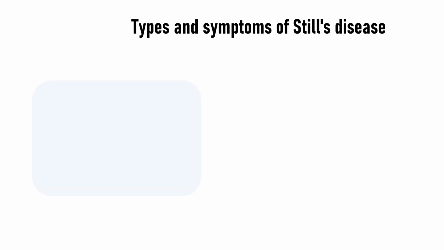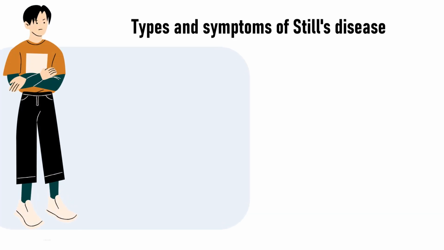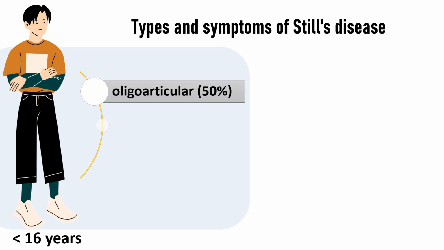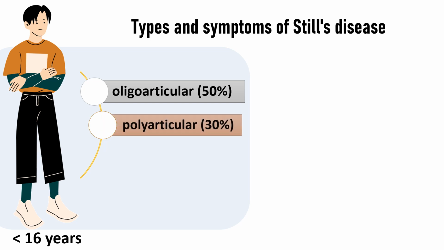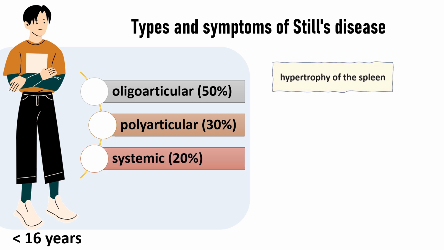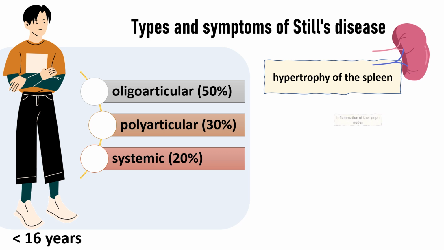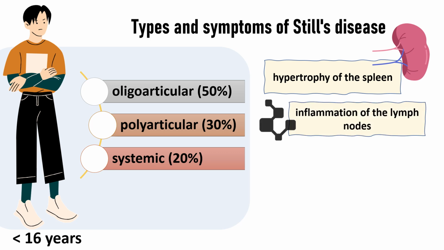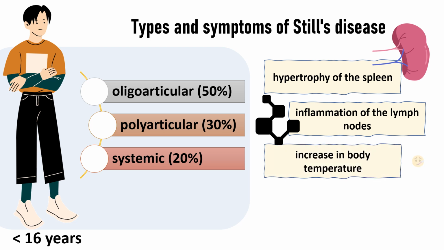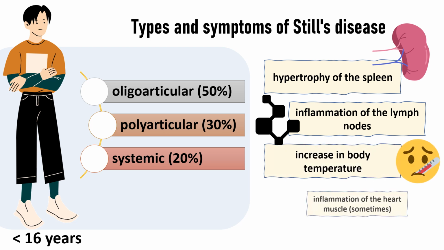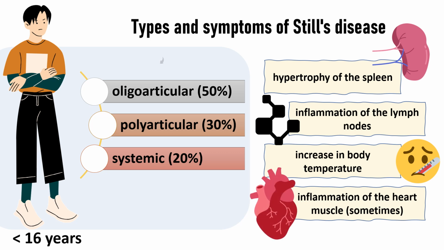Still's disease begins in young people under 16 years of age. This inflammatory disease has three forms: oligoarticular, 5 cases out of 10, which is characterized by damage of 4 or more joints without fever; polyarticular, 3 cases out of 10, which is observed most often in women and manifests itself as systemic and diffuse joint damage; systemic, 2 cases out of 10, which is observed most often in children under 5 years of age. Still's disease is very severe and is characterized by the following symptoms: hypertrophy of the spleen, inflammation of the lymph nodes, fever, and sometimes inflammation of the heart muscle.